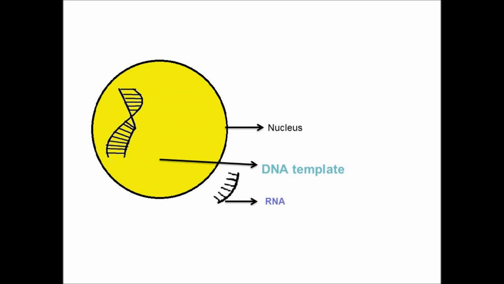This DNA is taken as a carbon copy, which is known as RNA. Carbon copy of DNA is RNA. Next, the RNA goes to the cytoplasm from the nucleus. You can see the yellow one is the nucleus, the DNA in black color, and the RNA, a carbon copy of the DNA, moving to the cytoplasm.